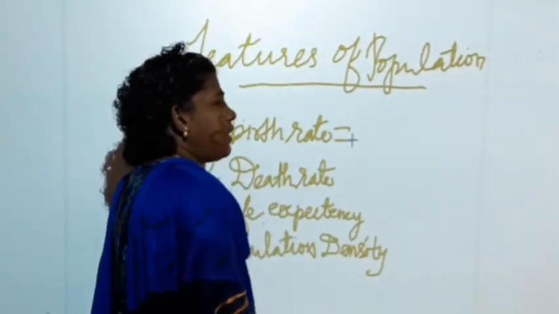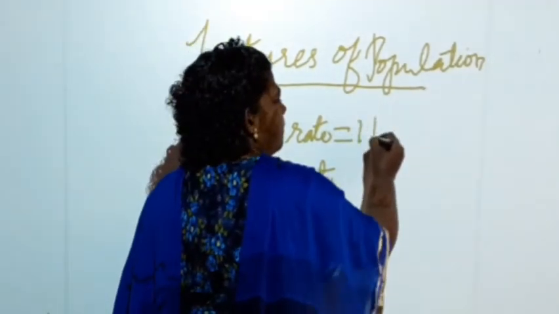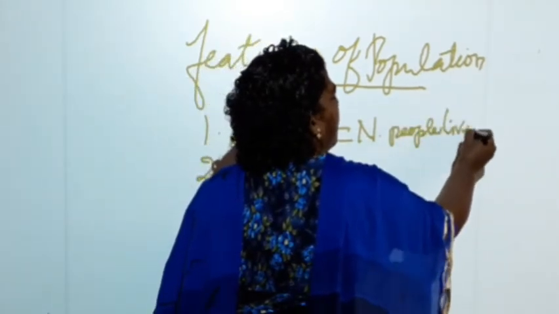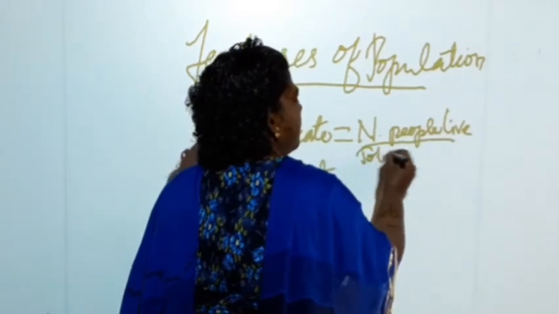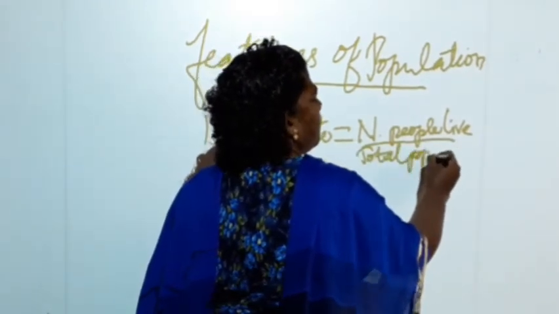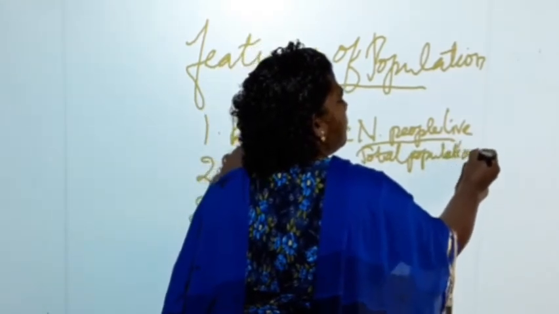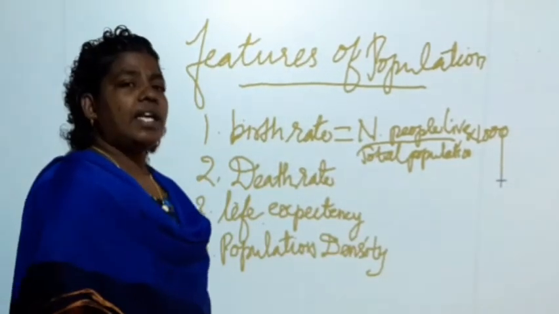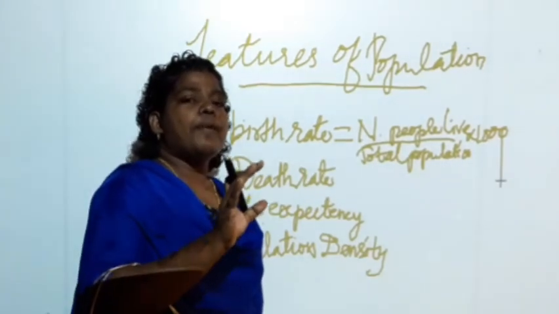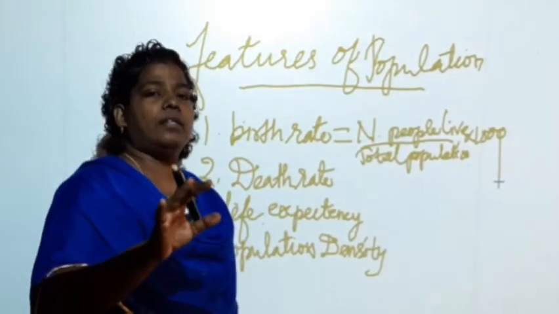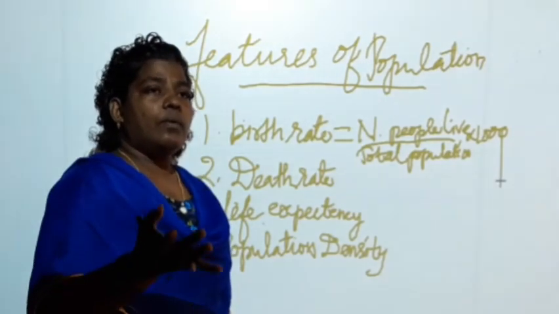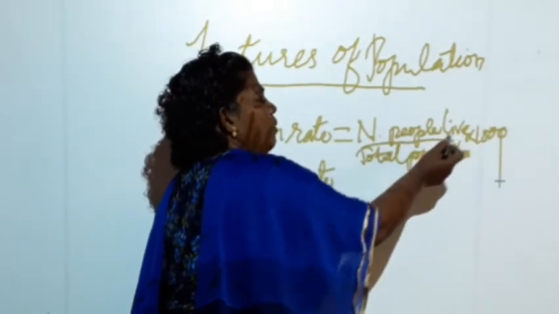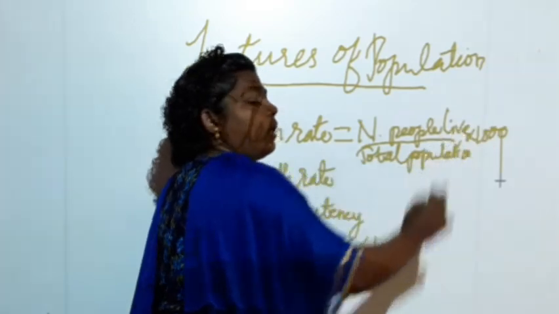The formula for the birth rate is the number of live births divided by the total population, multiplied by 1000.